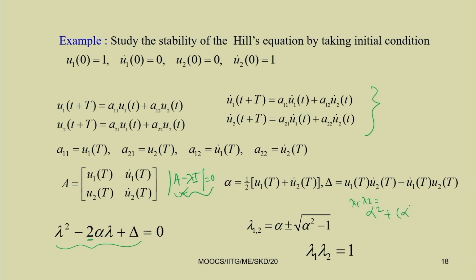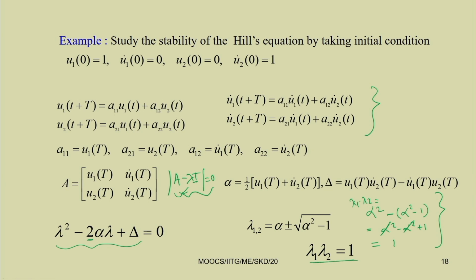In case of b square, it is equal to alpha square minus 1 only, a square minus b square. So this becomes alpha square minus alpha square plus 1. So this cancels and this becomes 1. So here you have observed that this lambda 1 into lambda 2 is always equal to 1.